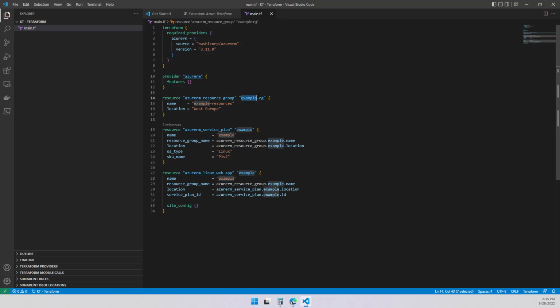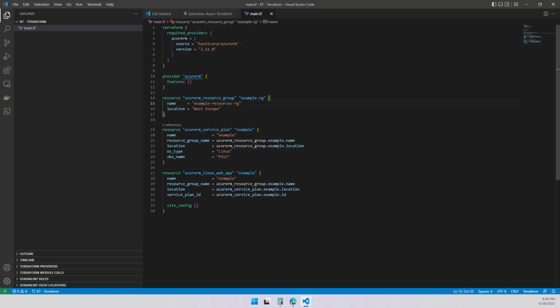So when I do that, it breaks some references over here, because now that I have a resource group created, I'm setting a few attributes, like what's going to be your name, the resource group name. It's going to be this one. I'm going to use example resources and I'm going to put a dash RG as well, to make sure that when I create it in Azure, I know it's a resource group. I'm going to leave the location, or I can just change it, but I'm going to leave it as is for the sake of time.